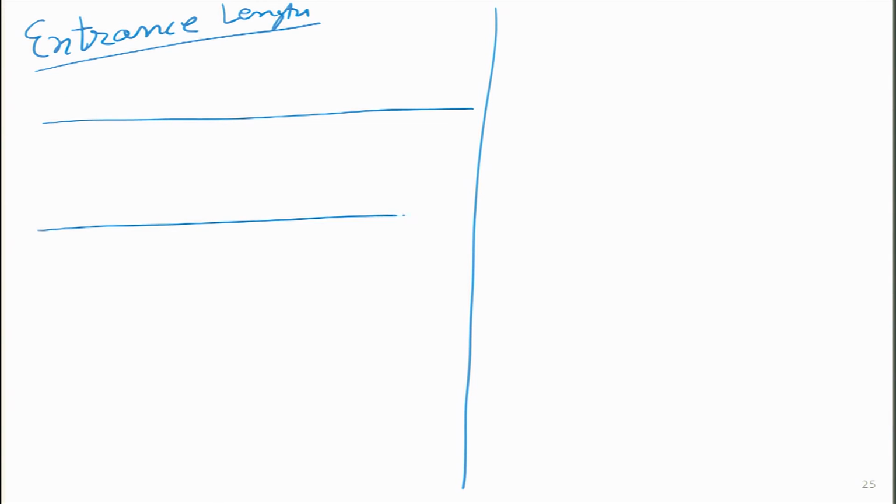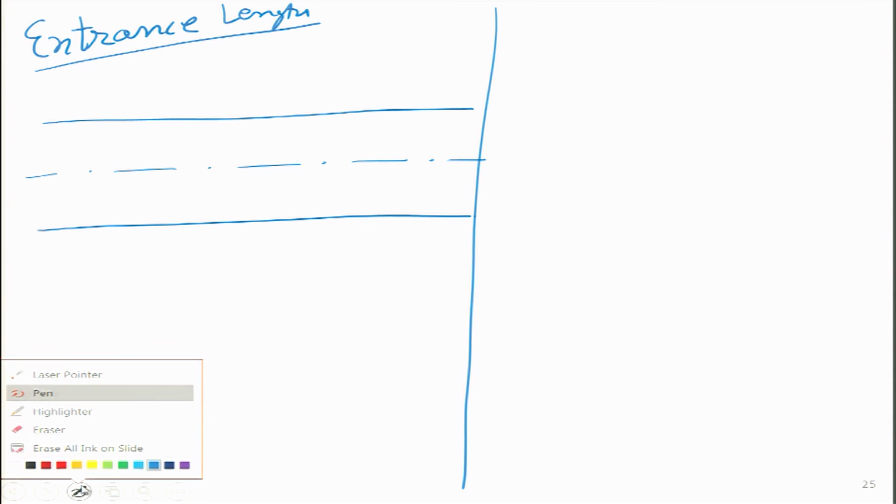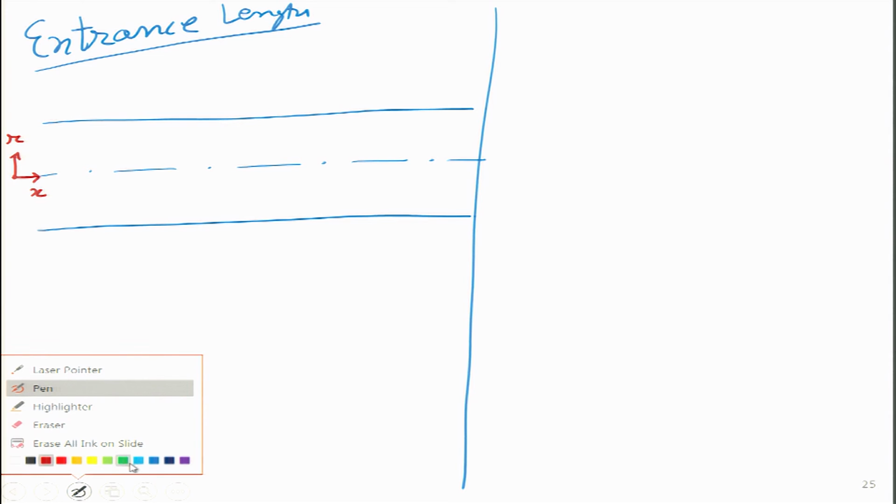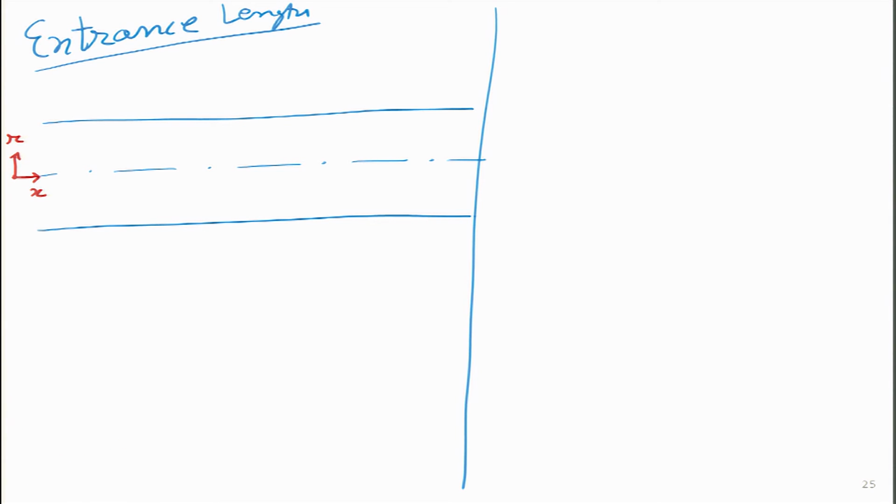So, I will draw a long pipe over here, and this is the center line, and I will put the coordinate systems as well. So, over here it is the x axis, r axis. As we have seen in the previous sections, we are talking about the velocity boundary layer. On the bottom surface, that velocity boundary layer will start to form. And students may remember that the velocity boundary layer thickness we kept as delta x.